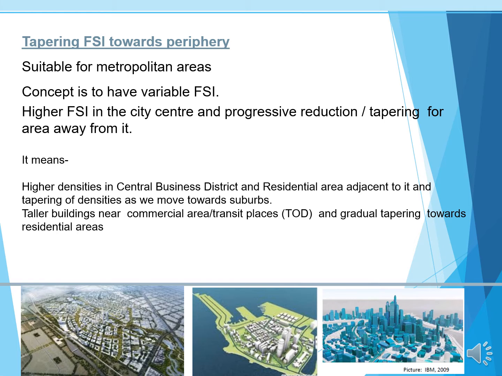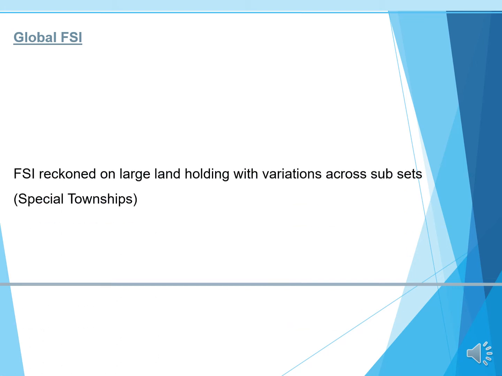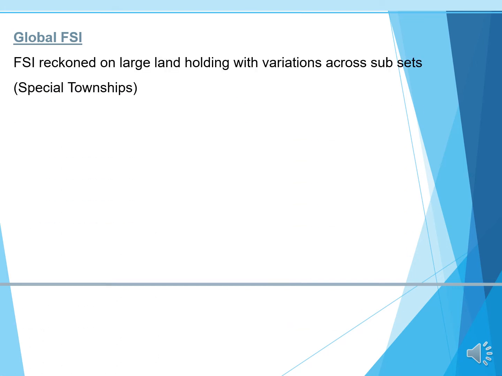Taller buildings near commercial areas and transit places, and gradual tapering towards the residential areas. Global FSI: FSI reckoned on a large land holding with variation across subsets, that is known as a special township.